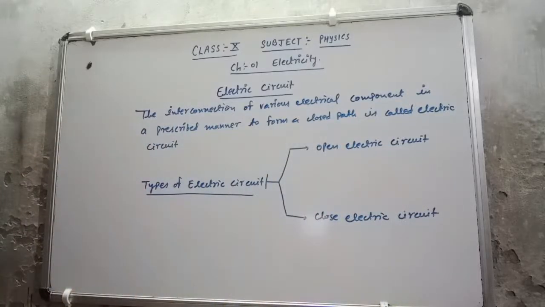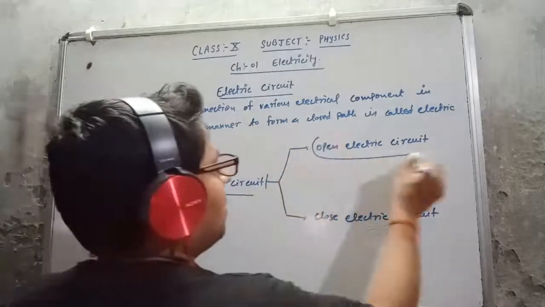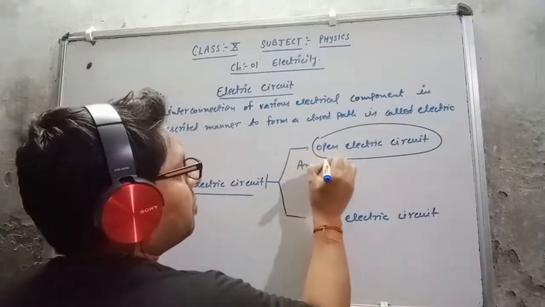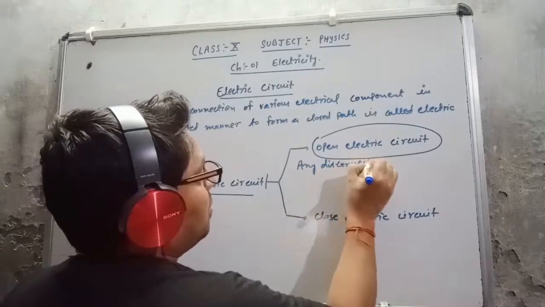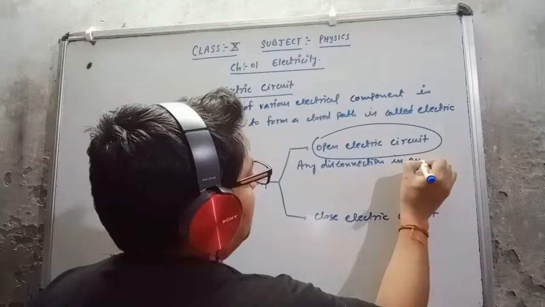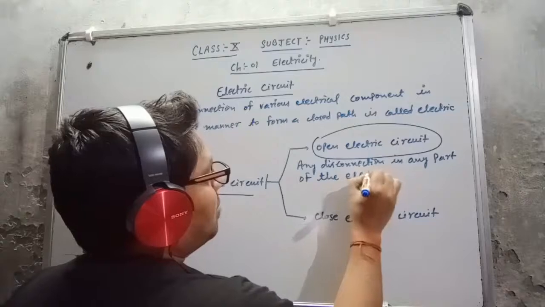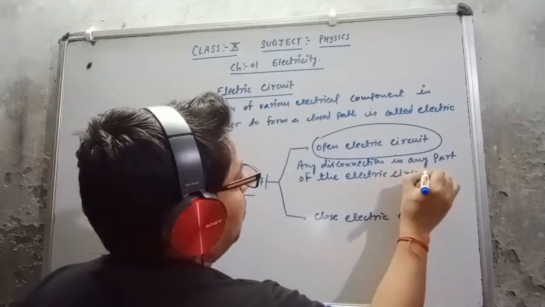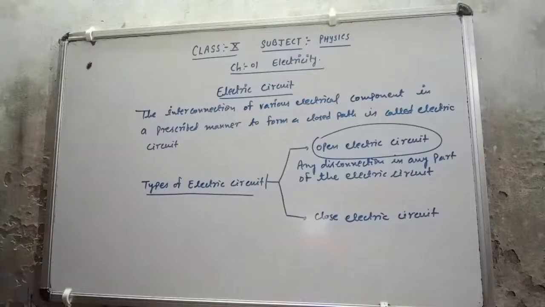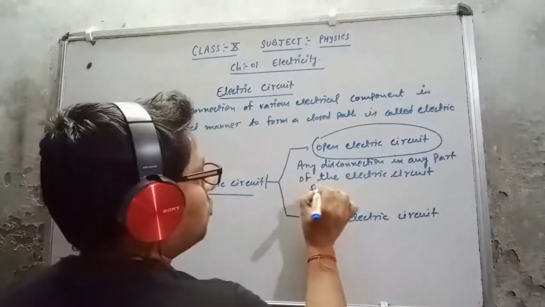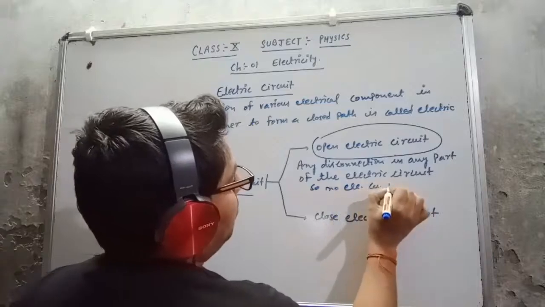If I talk about the open electric circuit, then if there is any disconnection in any part of the electric circuit, due to that the electric current is stopped, or I can say that no electric current flows.